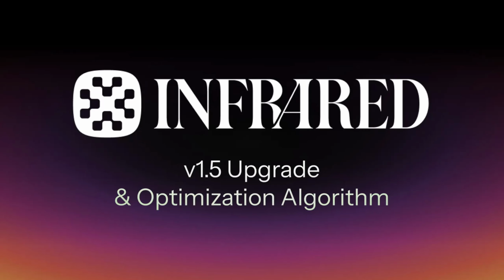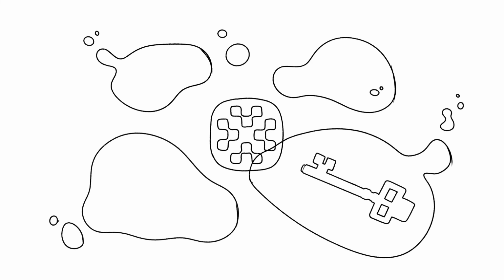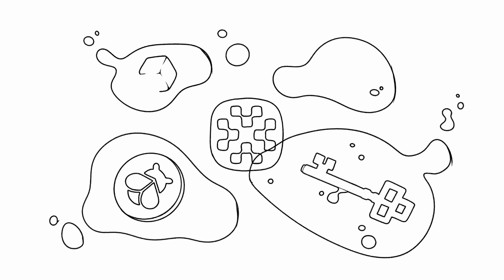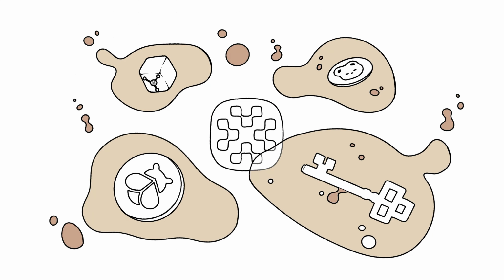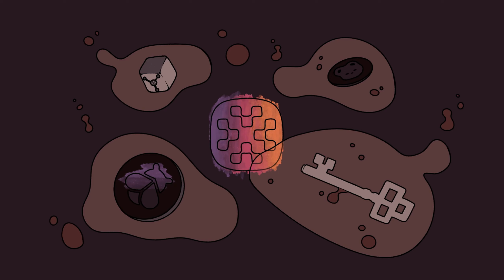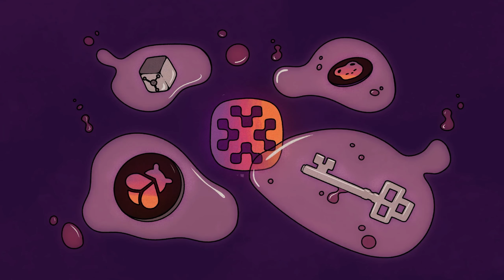Infrared has built infrastructure on top of Berachain's proof of liquidity to optimize for the best yield, provide a platform for builders on the network, and encourage long-term growth of the Berachain ecosystem. But behind the scenes, what actually drives this efficiency? The answer? An optimization algorithm, developed in collaboration with the quants behind Vending Machine. The algorithm is running in the background to maximize iBGT yield and protocol incentives.